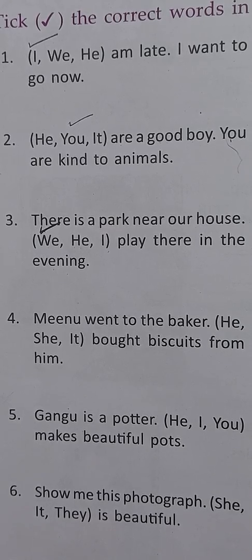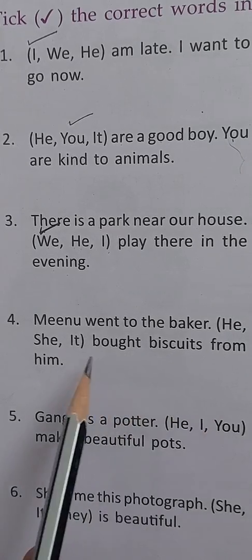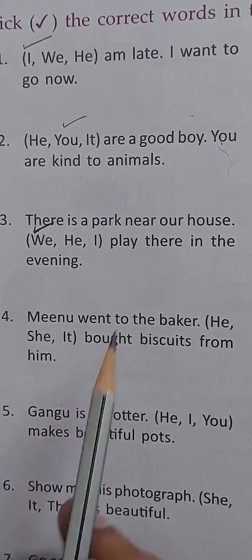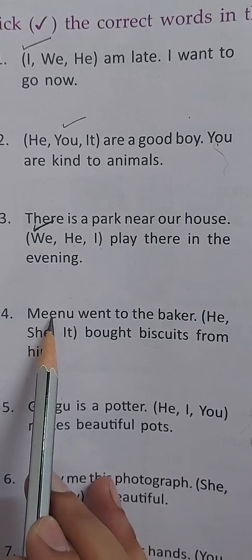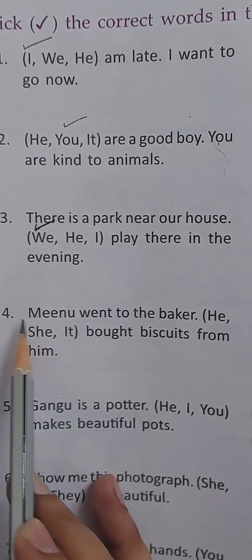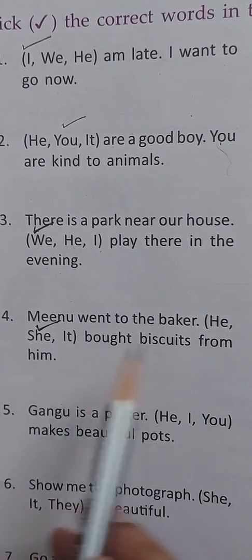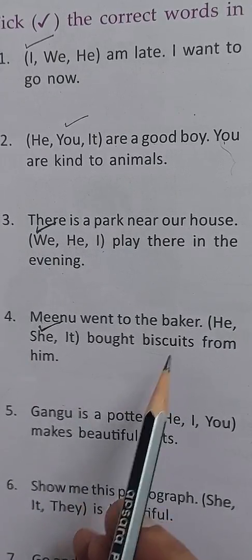Next, Meenu went to the baker. Dash bought biscuits from him. Now, we are talking about a girl here, Meenu. So, for girls, we use what? We use she. So, Meenu went to the baker. She bought biscuits from him.